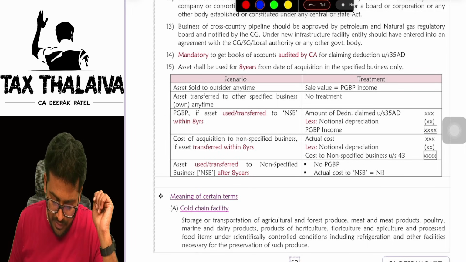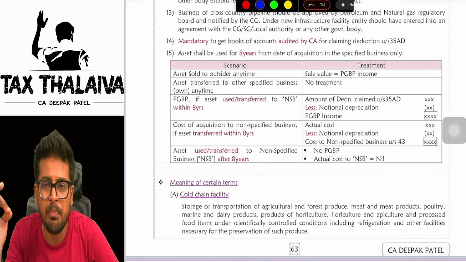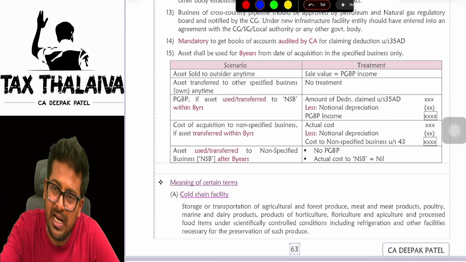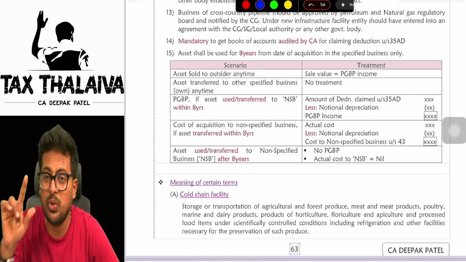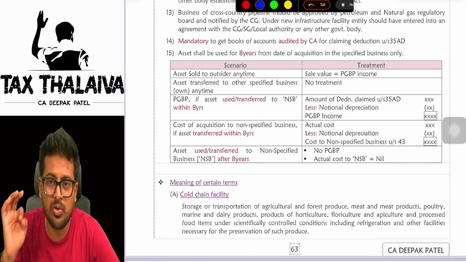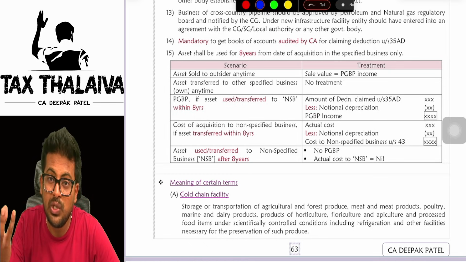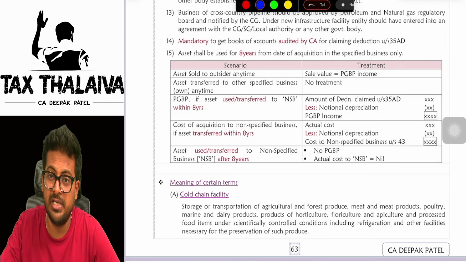Mandatorily in order to claim 35 AD. Now, there is a lock-in period, boss. Whatever assets you purchased on which you already claimed 100% deduction under 35 AD, you cannot sell those assets within 8 years from the date of purchase. You cannot even use those assets for non-specified business.